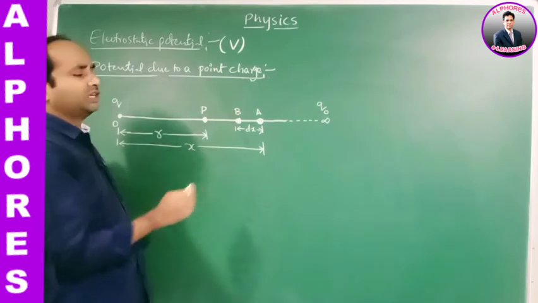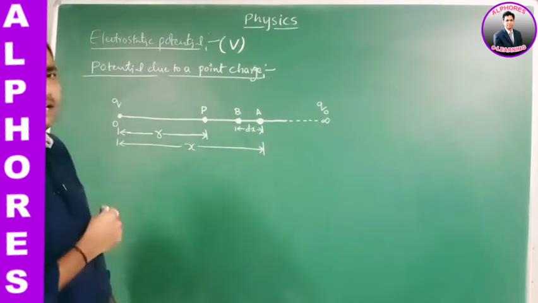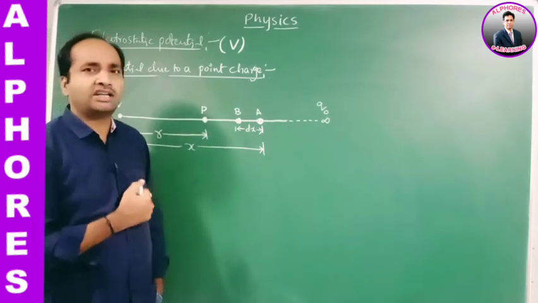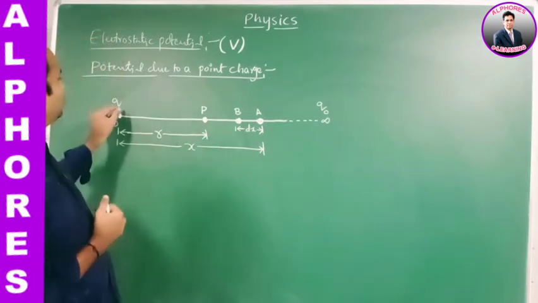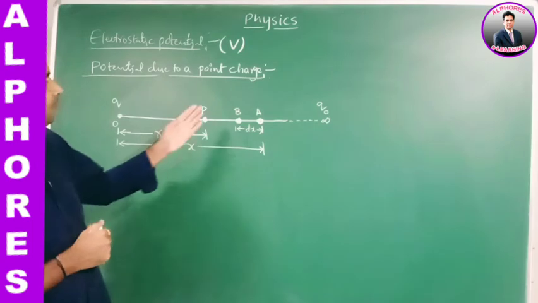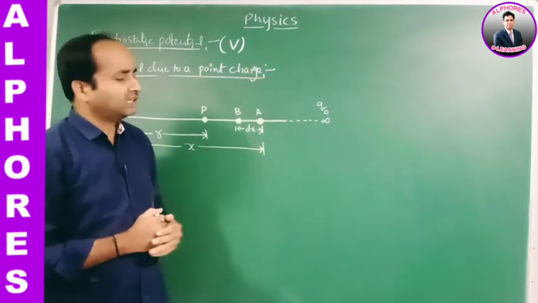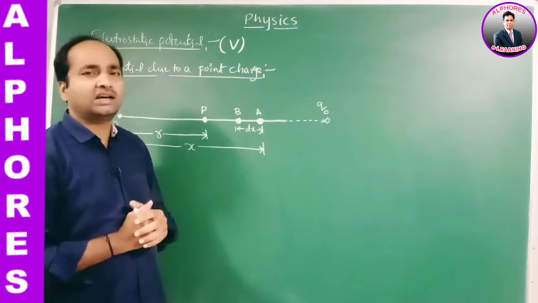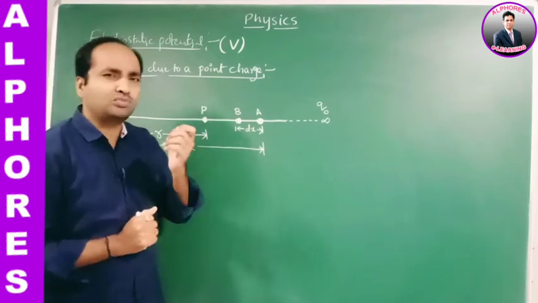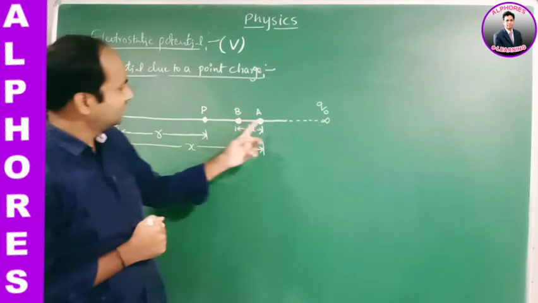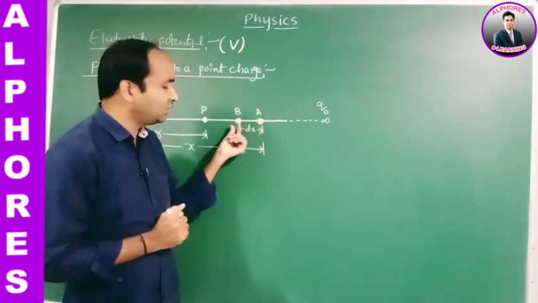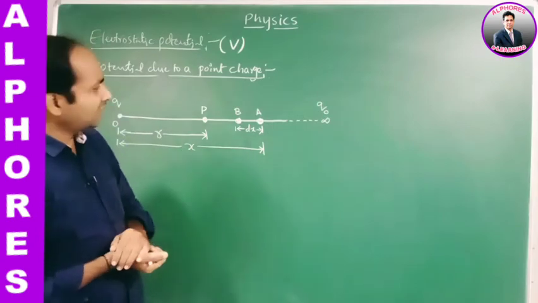If Q naught is the test charge initially at infinite distance, we are deriving the expression for potential due to this point charge. Whenever we calculate the potential due to a point charge, first of all we should calculate the amount of work done for a very small displacement, from A to B. Why are we calculating this?